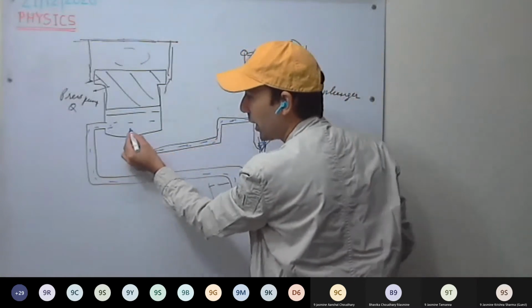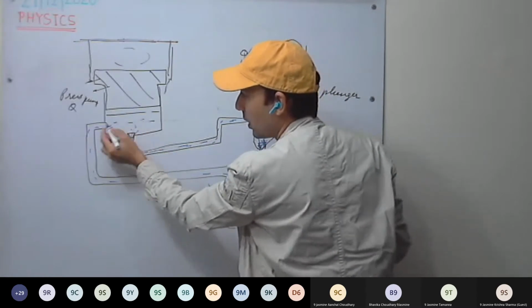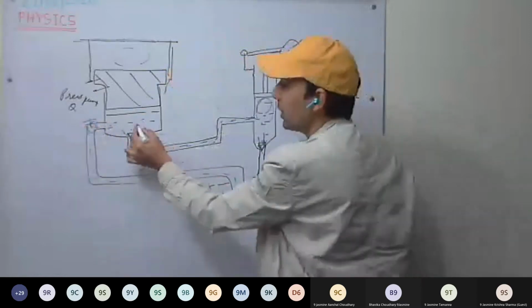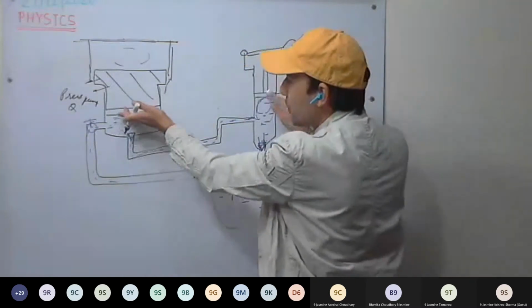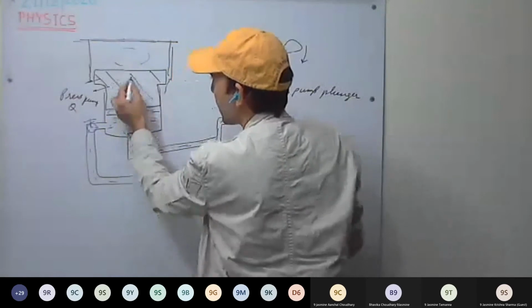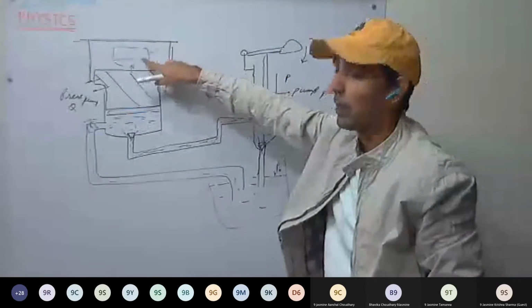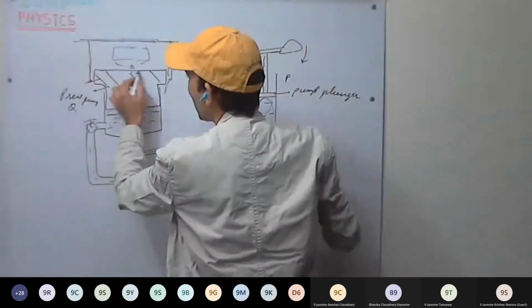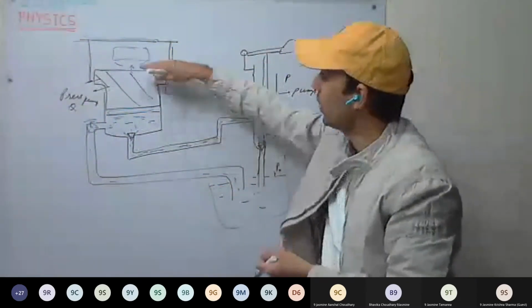Now see, here pressure will be more as compared to here, so this valve will open and liquid starts to flow. And here we have one more closed. As I'm pressing the pump plunger, pressure starts to build here because this pressure gets transmitted. It will be forced to move up. So whatever you put here, whether a book or a bale of cotton, it gets compressed. It gets pressed against the fixed support and the press plunger. Now how to bring it back?